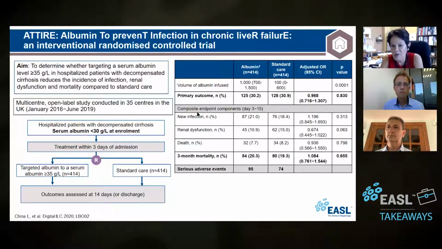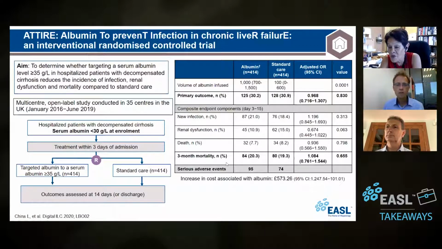The primary outcome, which was a composite of three different endpoints, was not even remotely significantly different. Obviously, the volume of albumin infused was 10 times greater in the albumin group. Infections, like you can see here, were not different. Renal dysfunction was the only one that had sort of a tendency, as you would expect, right? You're expanding the volume of these very sick patients, but mortality was totally not different.